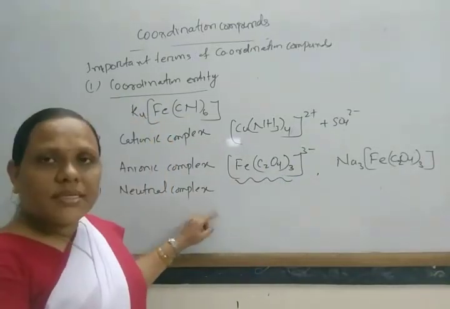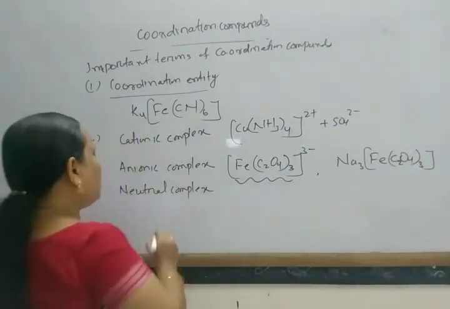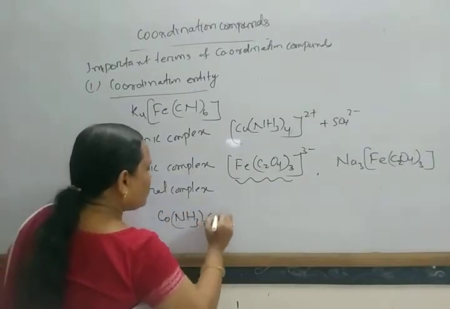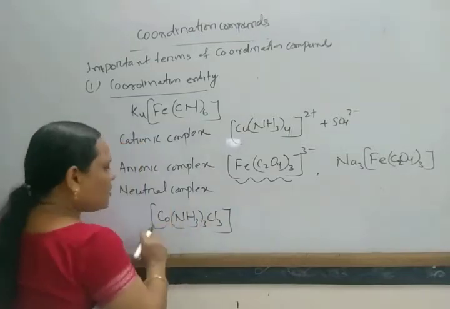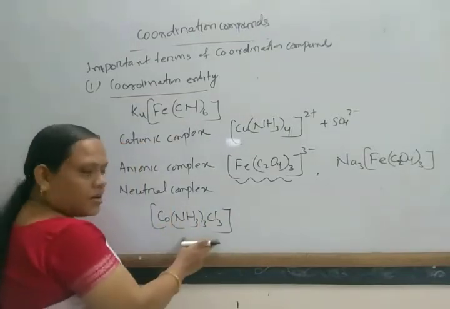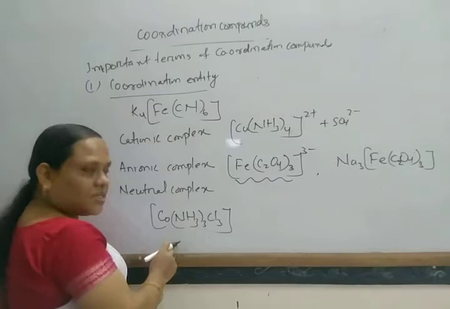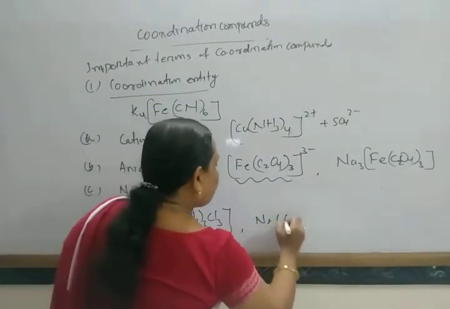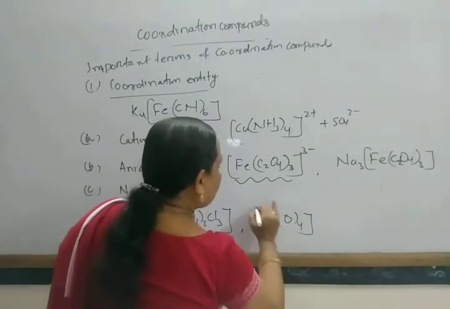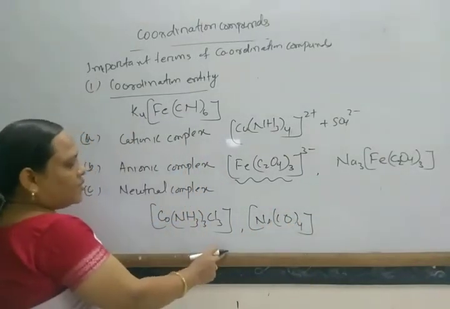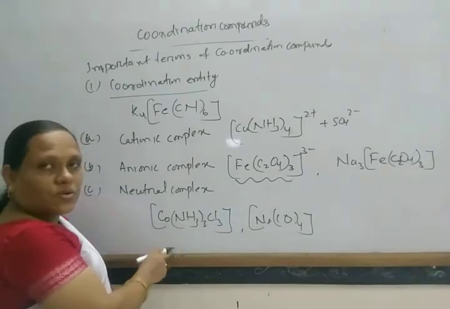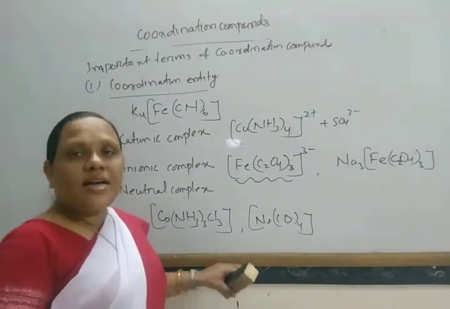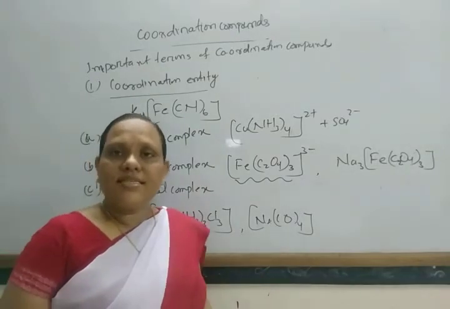And neutral complexes do not carry any charge, for example, [Co(NH3)3Cl3]. This total term is generally expressed in square brackets. Another is Ni(CO)4, nickel tetracarbonyl. Nickel tetracarbonyl and triamminetrichlorocobalt are all known as neutral complexes, as they do not carry any charge.